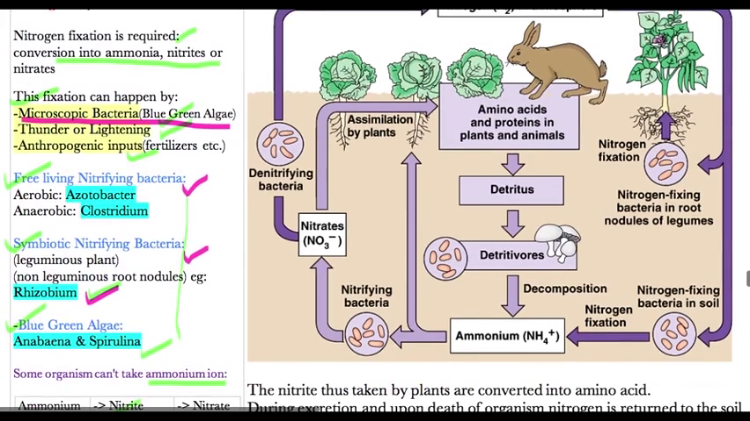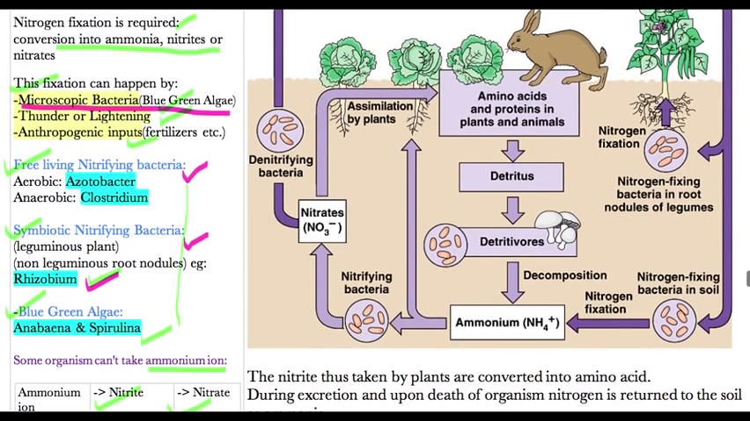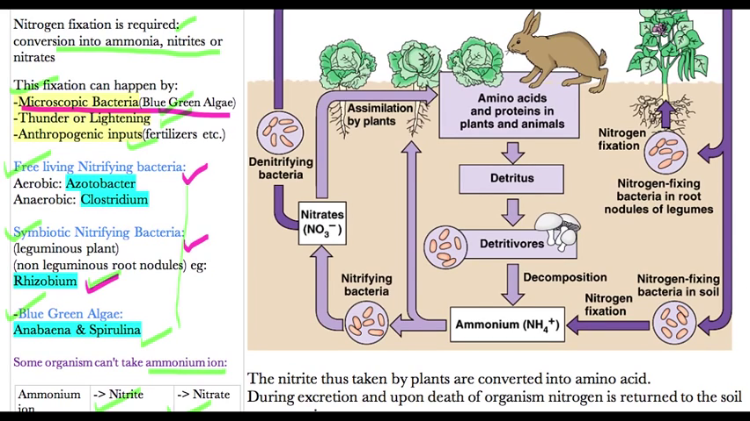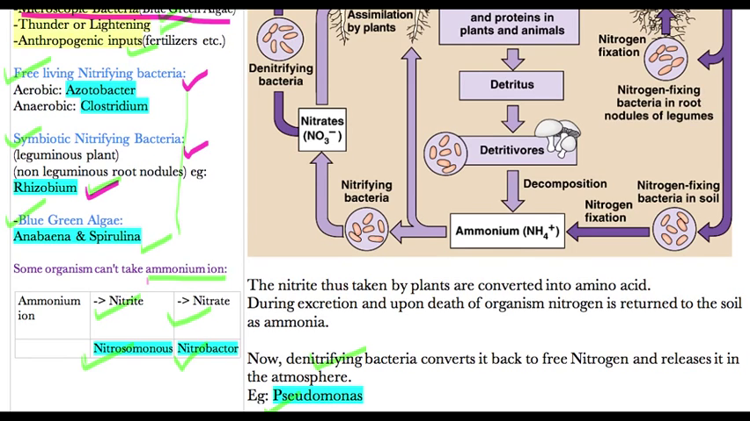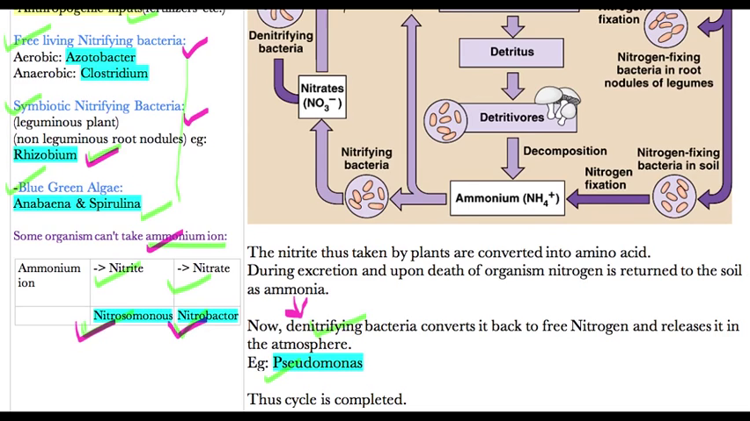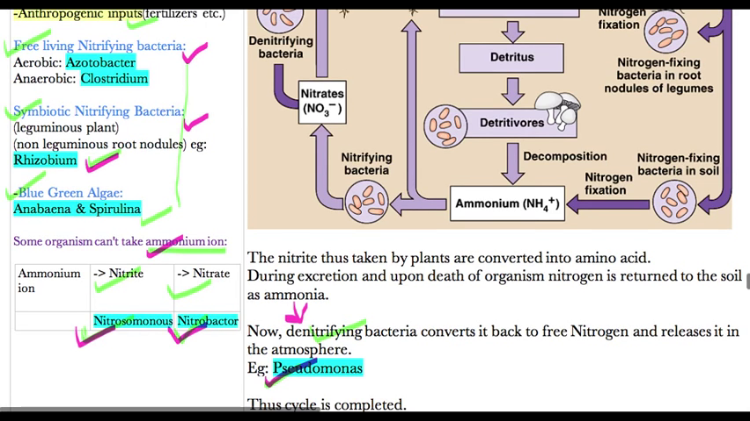Then we will come to blue-green algae. There are two, Anabaena and Spirulina. Then we will come to some of the organisms which cannot take ammonium ion, so it is necessary for them to convert ammonium ion to nitrite and then nitrate, and this is done by Nitrosomonas and Nitrobacter. And then again this ammonia is converted into free nitrogen by a process called denitrification, or denitrifying bacteria do this, and the name of such bacteria is Pseudomonas. So likewise the cycle is completed.